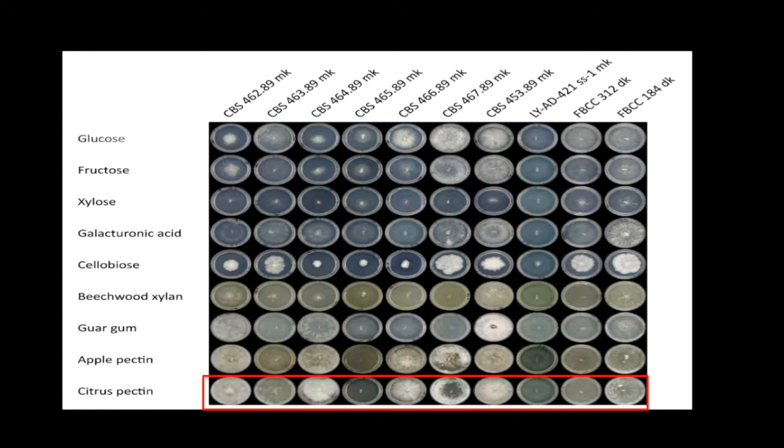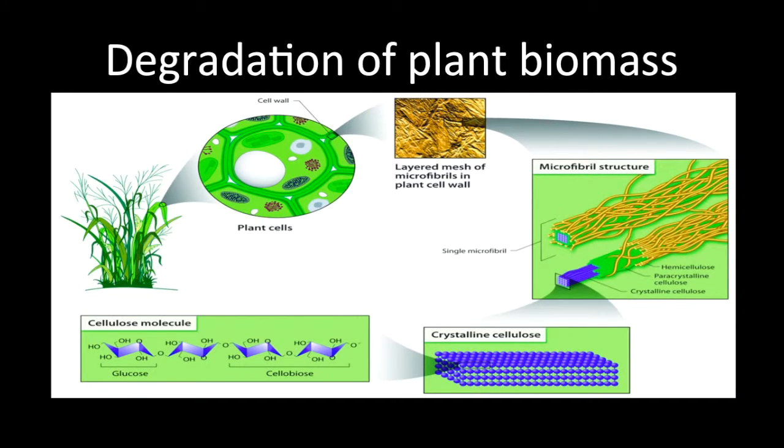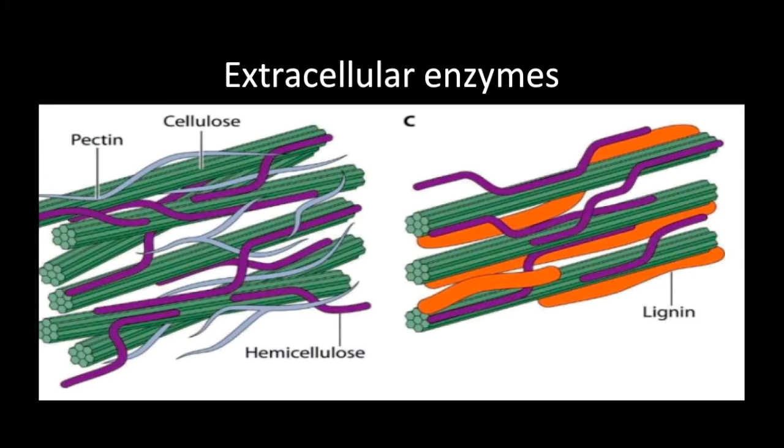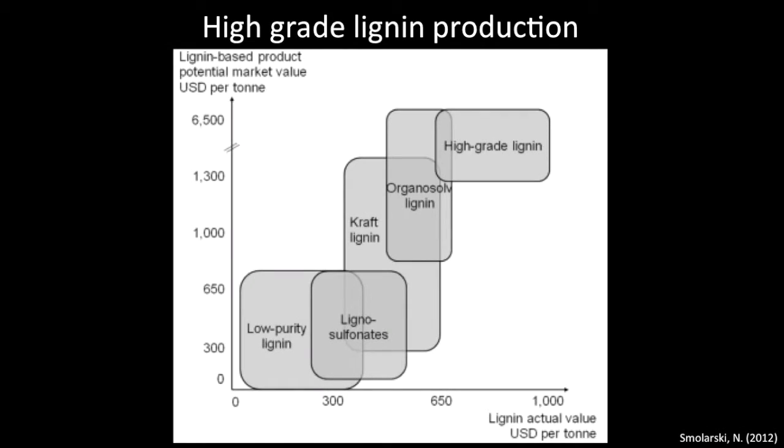We can see the differences in this photo of the reaction assays, but we don't know why the differences are occurring. As we already know, plant cell walls are made up of many different molecules, like cellulose, hemicellulose, lignin. We want to know how the extracellular enzymes produced by fungi selectively target the organic molecules within dead plant cells throughout the different stages of fungal development so that we can isolate specific enzymes and use them to extract desirable products from plant biomass decay. For example, high-grade lignin has a highly profitable market value when used to make certain things like carbon fiber.